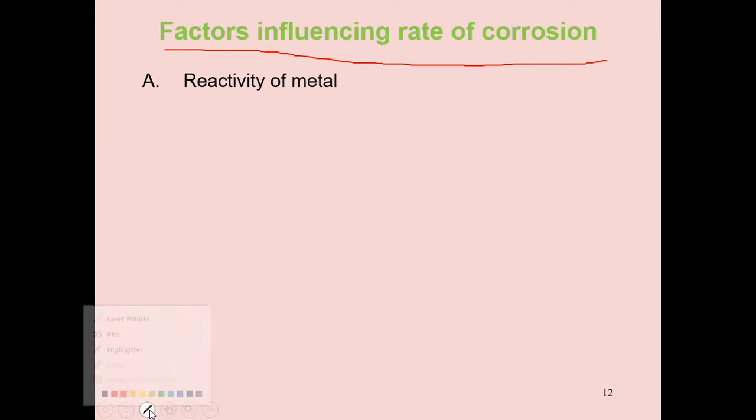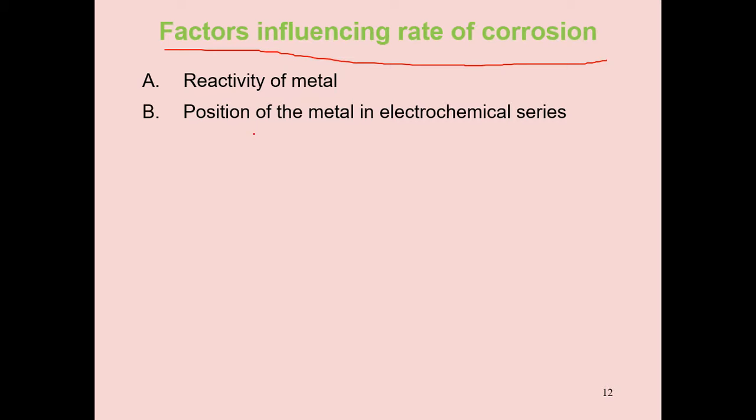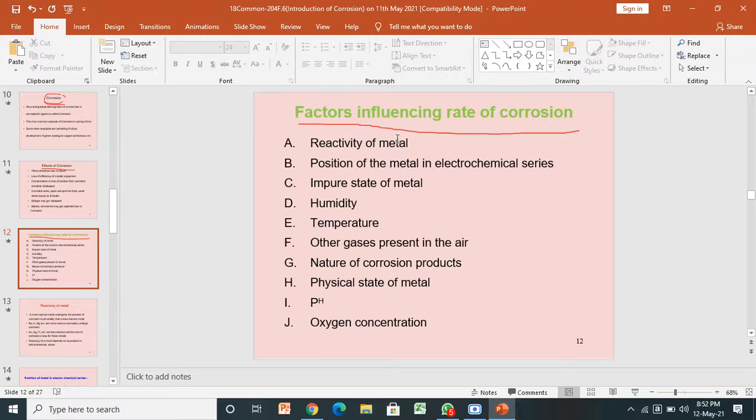One by one we are going to discuss. Factors influencing the rate of corrosion. First one, reactivity of metal. We should discuss how the reactivity of metal influences the rate of corrosion. Next, position of the metal in the electrochemical series.